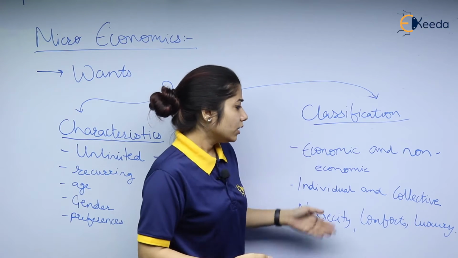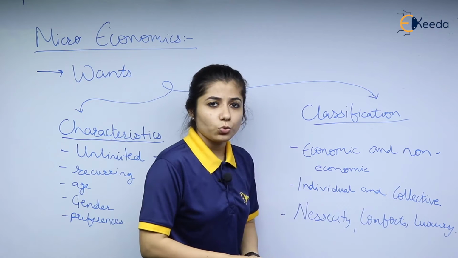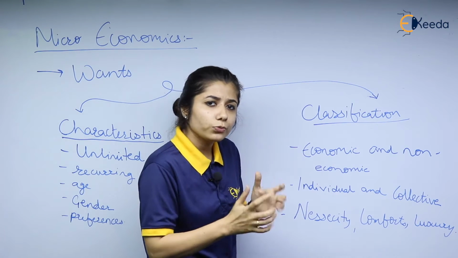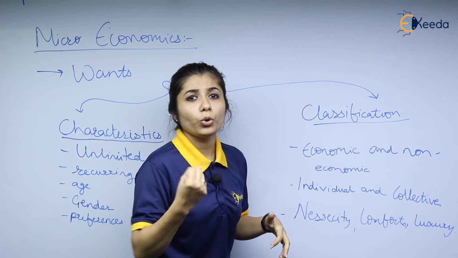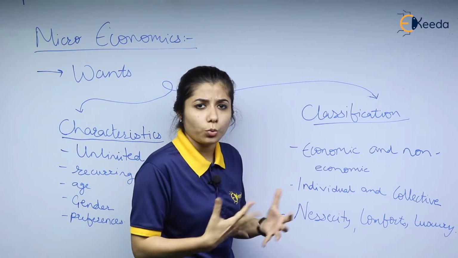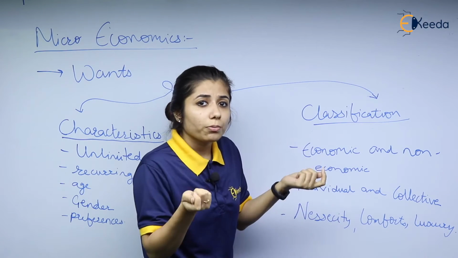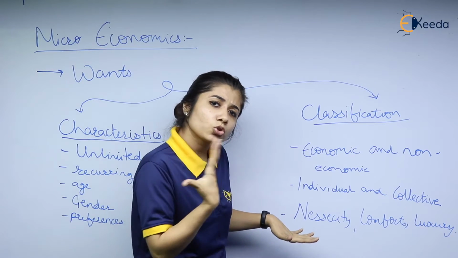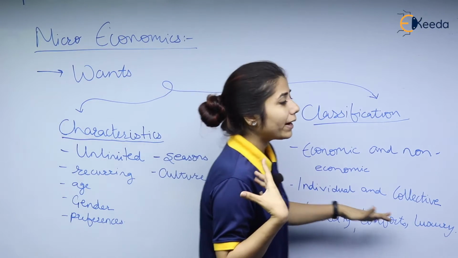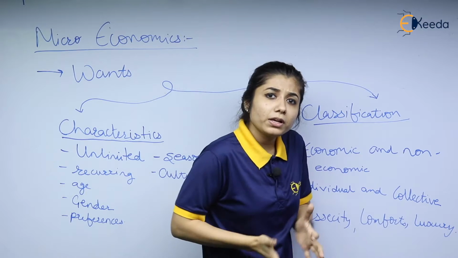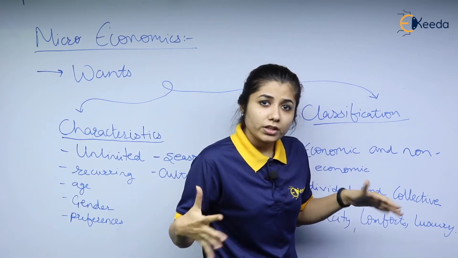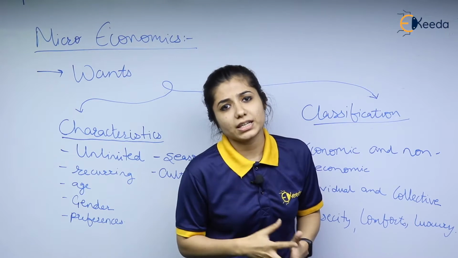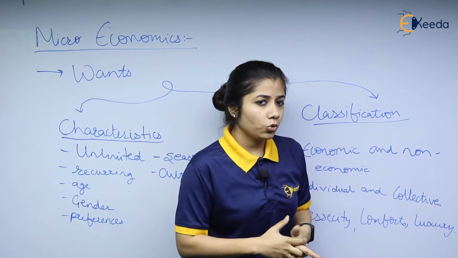Apart from that, the next one is individual and collective wants. My individual want right now is buying a phone, doing something, going to some place. That is my individual want. Doctors want a stethoscope. Lawyers want a lawyer coat. So all these things are individual wants. But if I want to go by train, a lot of people are standing there waiting for the train. It is a collective want. A lot of people want the same thing at the same time. That is a collective want.